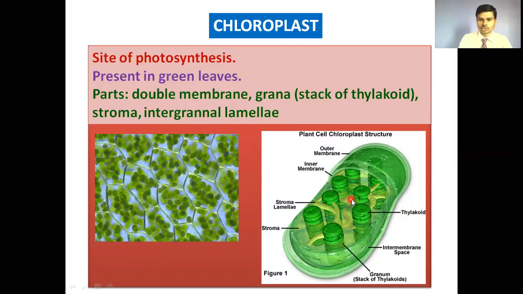Then the liquid-like portion in the chloroplast is termed the stroma. Then intergranular lamellae or stroma lamellae are present that join the adjacent grana. Here is the typical plant cell structure under the microscope, and these green structures are the chloroplasts.